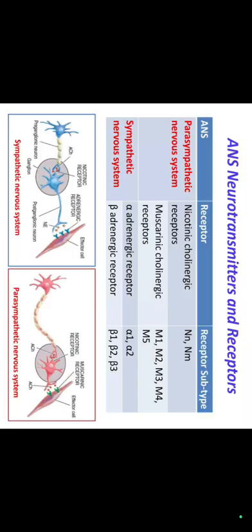Next, autonomic receptors. The parasympathetic nervous system contains nicotinic cholinergic receptors and muscarinic cholinergic receptors. The sympathetic nervous system has alpha adrenergic receptors and beta adrenergic receptors. Nicotinic cholinergic receptors are NM and NN. Muscarinic cholinergic receptors are M1, M2, M3, M4, M5. Alpha adrenergic: alpha 1, alpha 2. Beta adrenergic: beta 1, beta 2, beta 3.